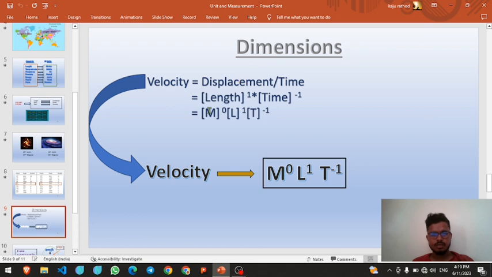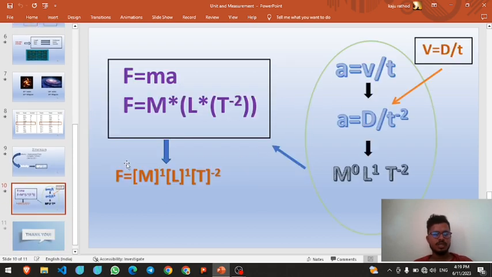Here there is no mass, so we write it as power zero, because power zero is considered as one. Then length has power one and time has power minus one. That's why the dimensional formula for velocity is M power zero L power one T power minus one.